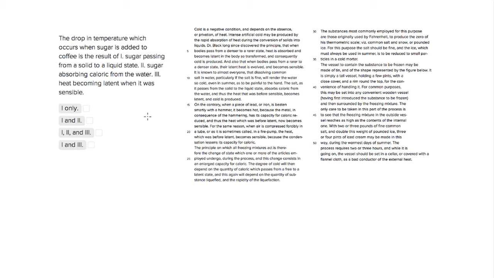The question is asking us, the drop in temperature which occurs when you put sugar in your coffee results from what? So we want to look at these choices and see which applies. So first choice, we see the sugar passing from solid to liquid.